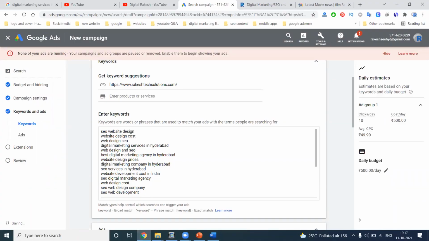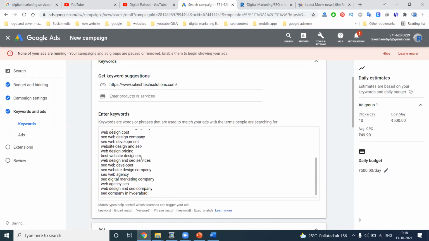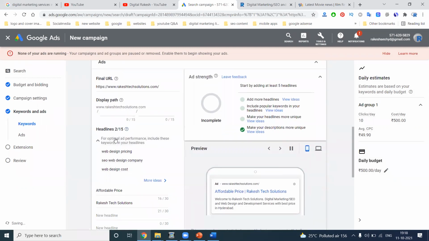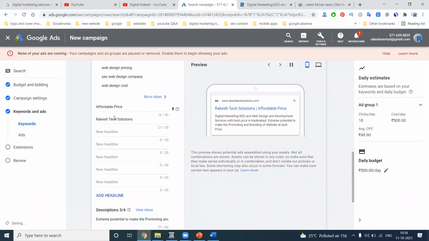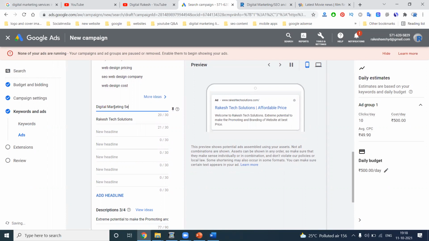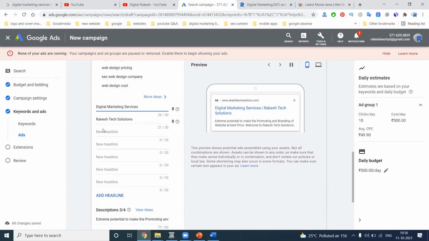In Google Ads, what is the purpose of an ad group? A list of keywords, video ads, and display ads shown to the customer. Then the ad will be shown to the customer like this. Here we write the final URL, headlines (2 out of 15), and descriptions. Each headline will be 30 characters. Remember, how many characters is each headline?